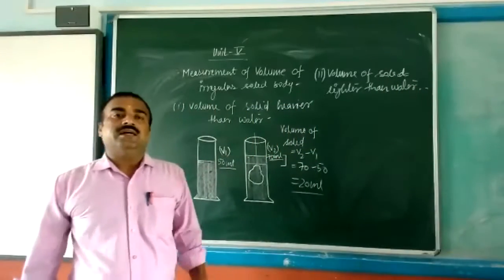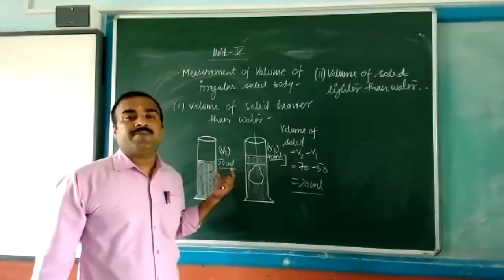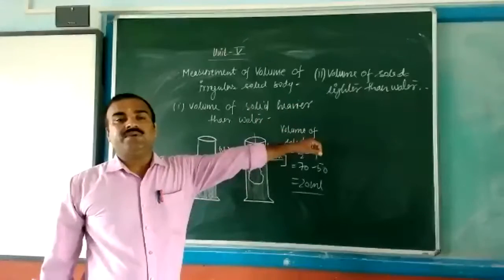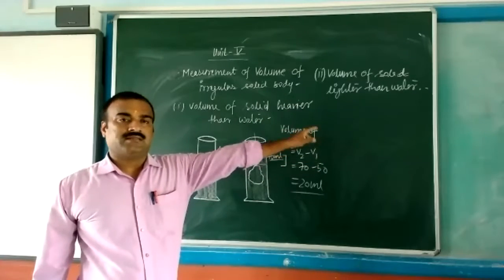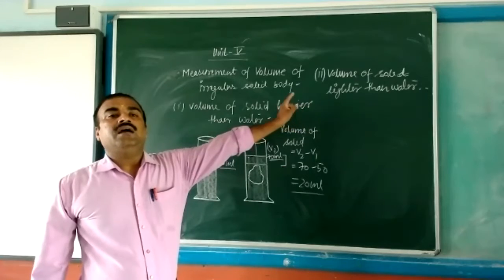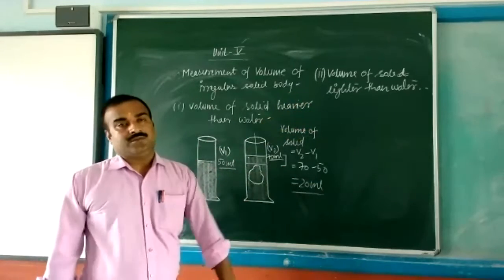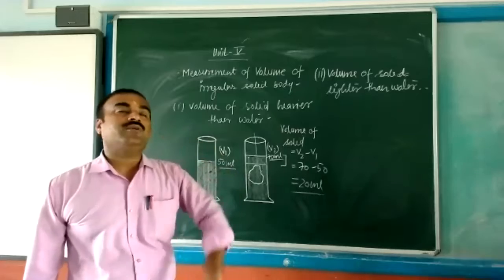That means in the first case we took the volume of a solid heavier than water, but in the second case we are going to take the volume of a solid lighter than water. Just see it.